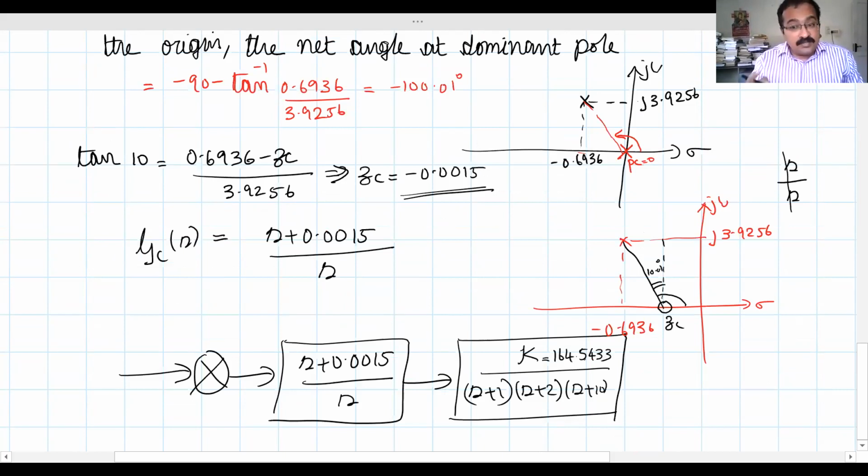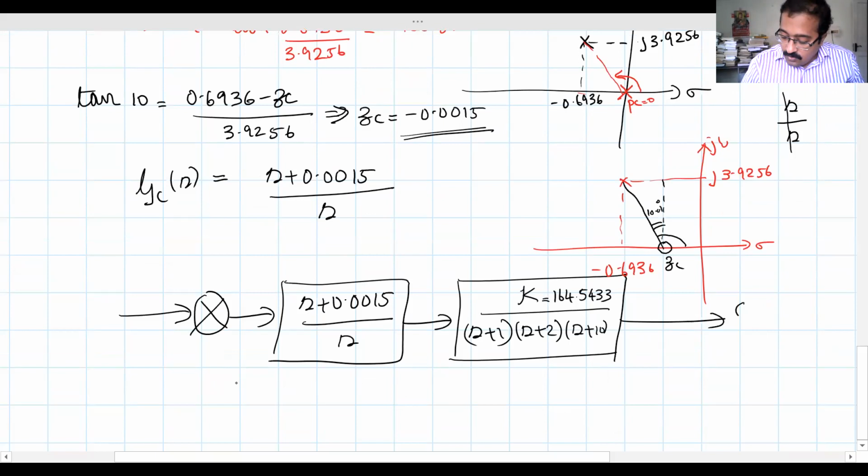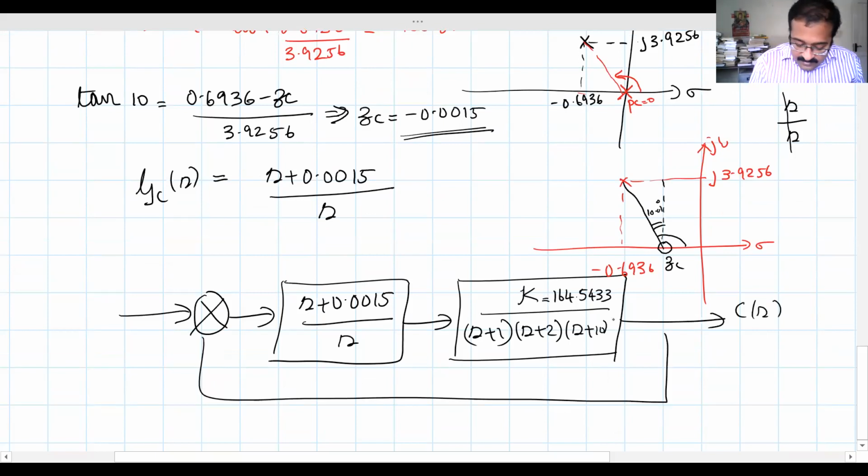Okay, if the K value changes, what happens? The closed loop pole will change. That's the root locus principle, right? The collection of closed loop poles as gain K changes. So if the K value changes, your closed loop pole will change. Closed loop dominant pole changes means the transient response will change. We have to improve the steady state error without changing the transient response. That means the dominant pole should remain the same, or the gain K has to be the same. So K will be this, and this is C of S, and this is our H of S, gain 1. H of S is 1 here.